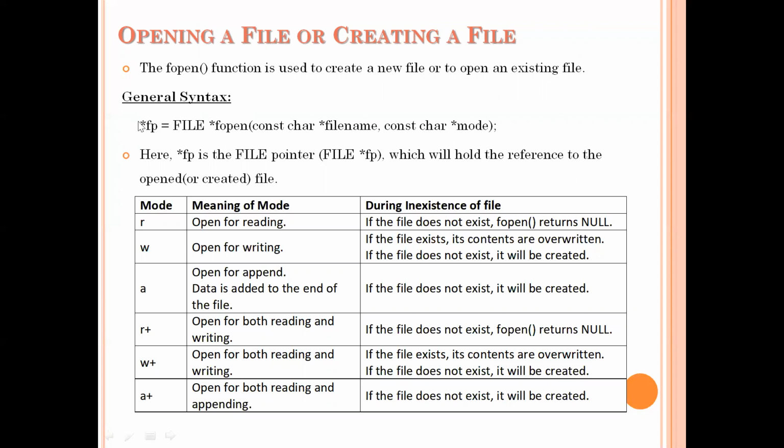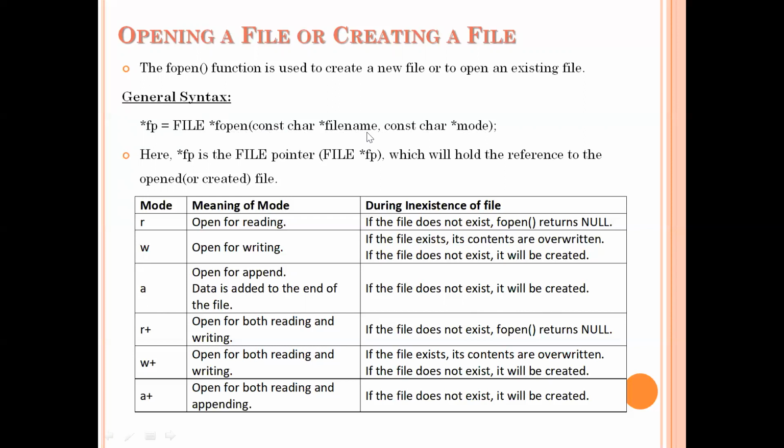First of all, we need to create a pointer of the file structure. Unless you create a pointer of type file structure, your file will not be created. Next you use the fopen function: fopen(const char *filename, const char *mode). The first parameter indicates the name of the file.